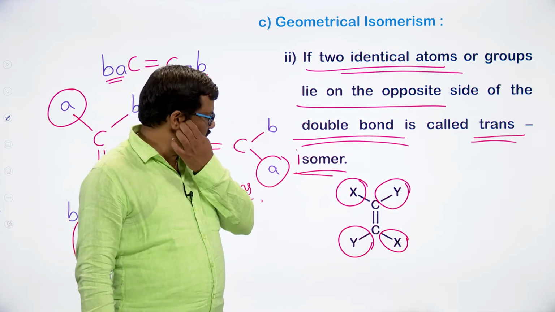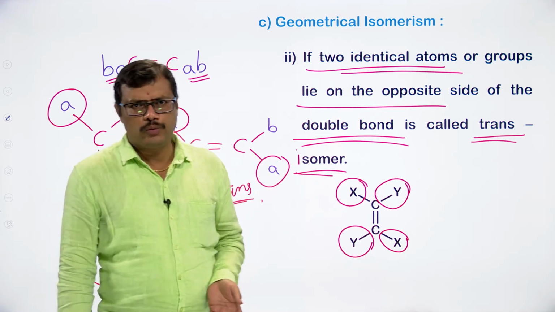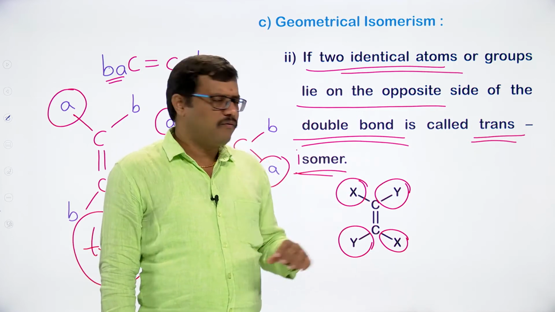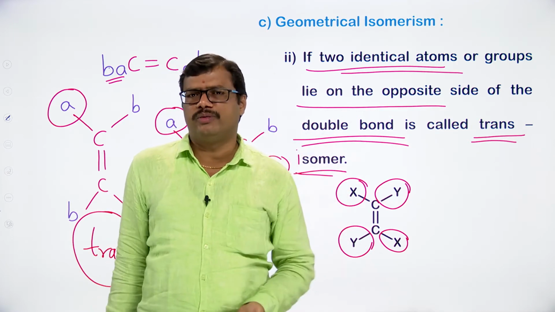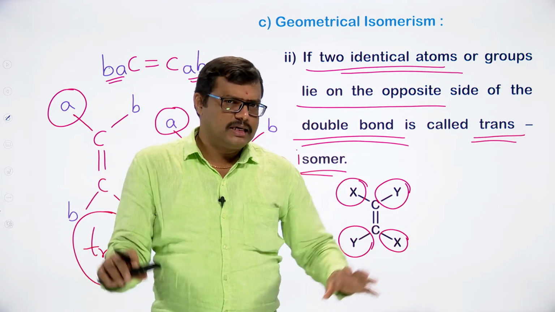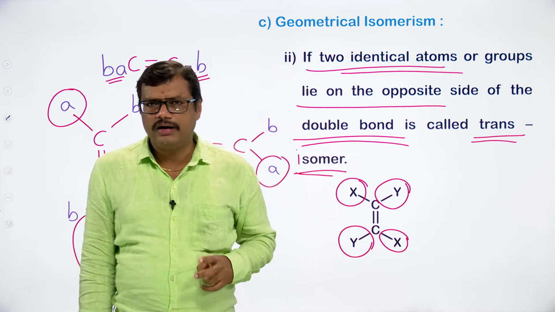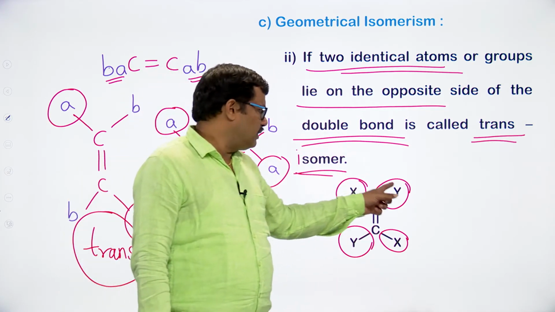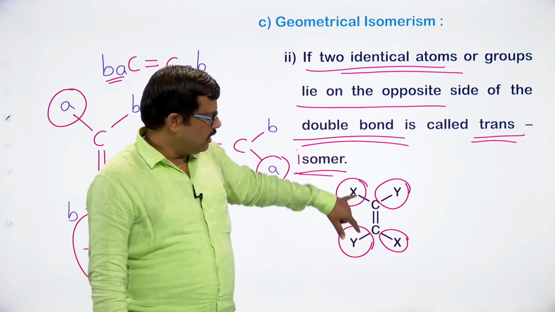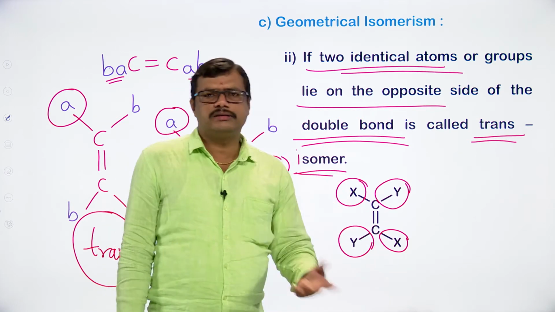This way we can expect the formation of different isomers. If you compare the cis isomer and trans isomer, they will have the same molecular formula and same structural formula. What is the difference? The difference is only the orientation of the groups across the double bond. If the similar groups are on the same side, we take it as cis. If they are on the opposite side, it is taken as trans.